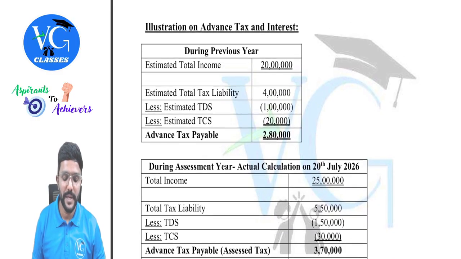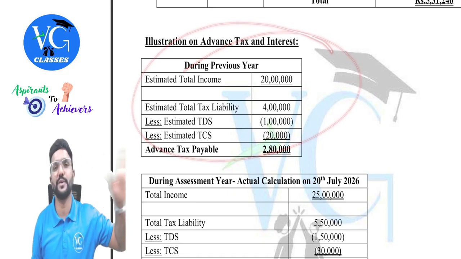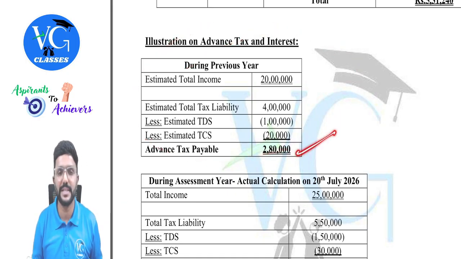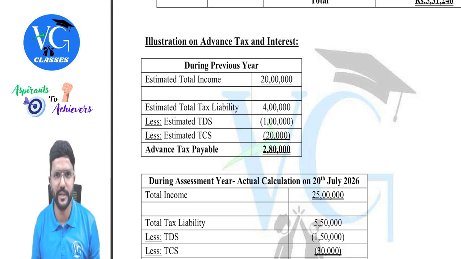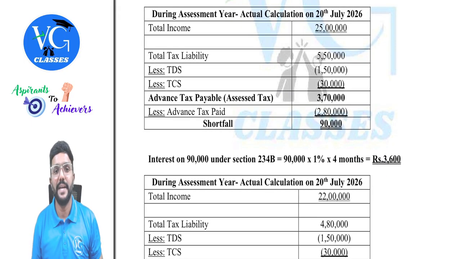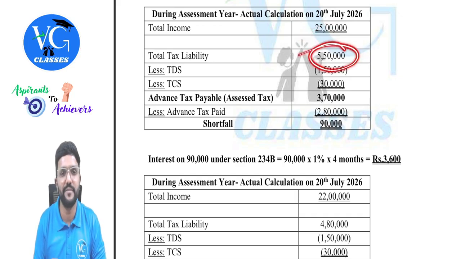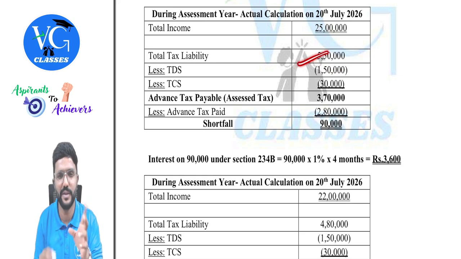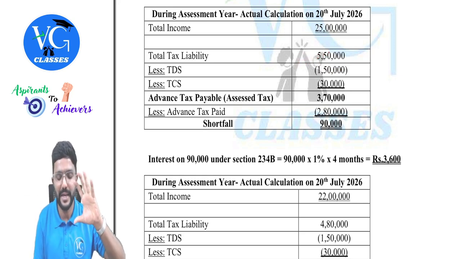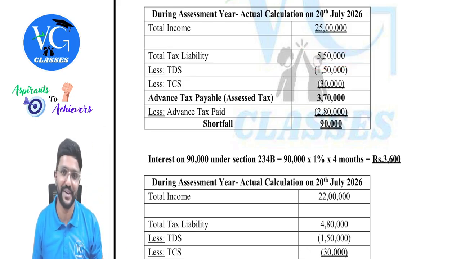Now see, in the previous year, we did all this calculation based on estimation. As per that, the advance tax payable was 2 lakh 80. Assume I have paid it fully, in 4 installments. But I did an actual calculation in the assessment year, where the total income was 25 lakh and the total tax liability on that is 5 lakh 50,000. I've just taken a random figure here. You need not worry about tax rates and all. But to calculate this tax liability, we need to follow the tax rates we have discussed in the tax rates chapter, guys, depending upon the scheme followed by the assessee.